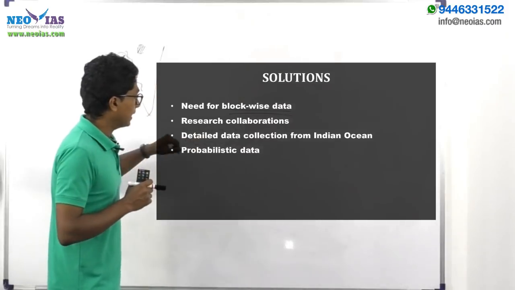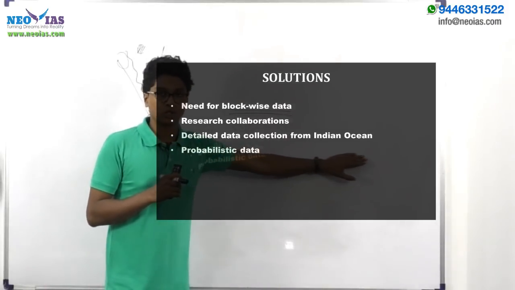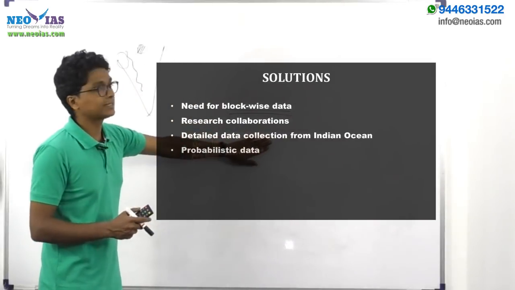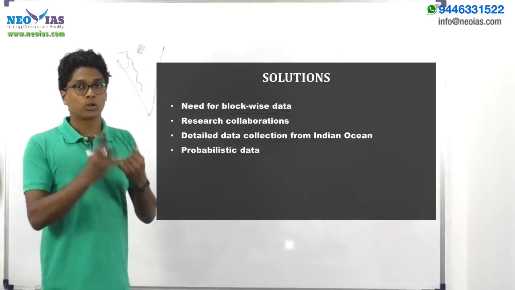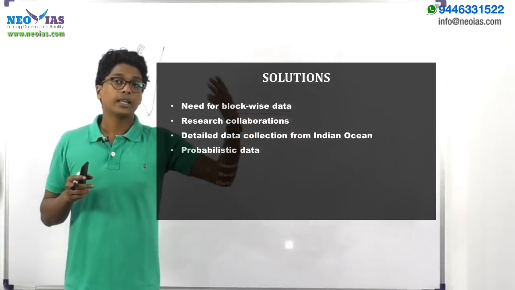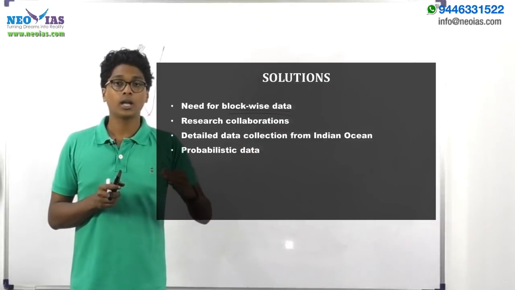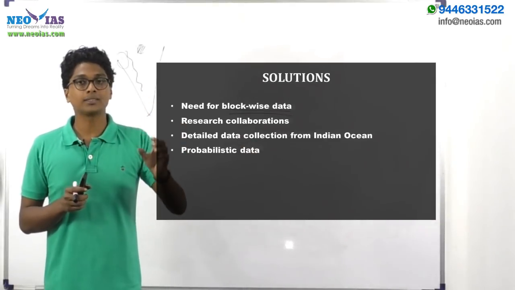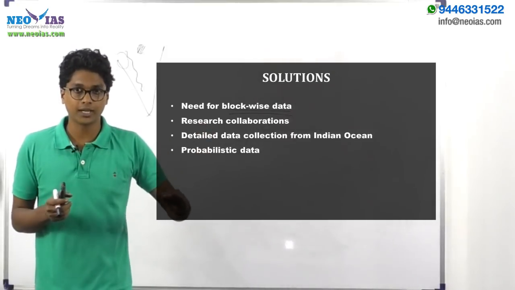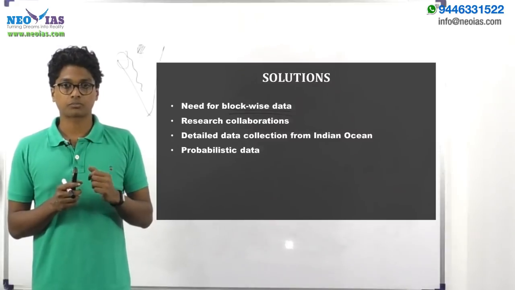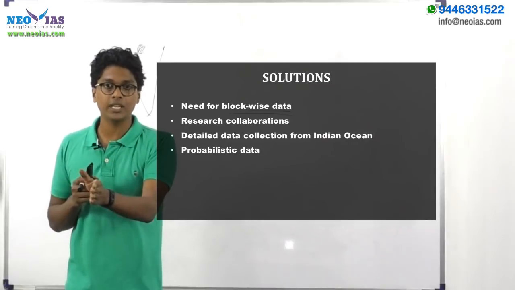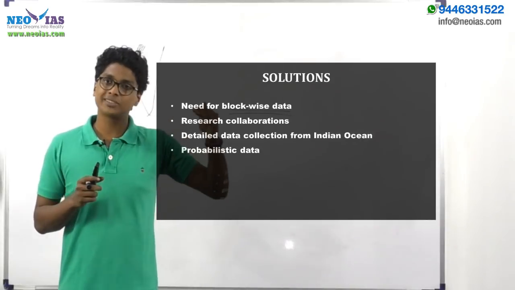Okay. Then detailed data collection from the Indian Ocean. It need not be the Indian Ocean here. We have to collect data regarding, say, aerosol or soil moisture. All these things are directly influencing the Indian monsoon, but we are not collecting data on them, and we are not considering soil moisture and aerosol. These factors are not being considered while making the predictions. And in that scenario, if you are not considering a factor which is influencing the Indian monsoon, then the predictions will obviously be inaccurate.